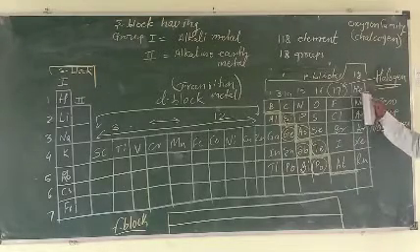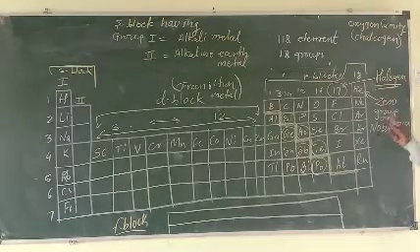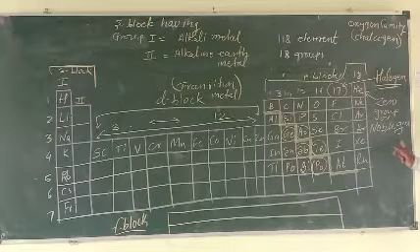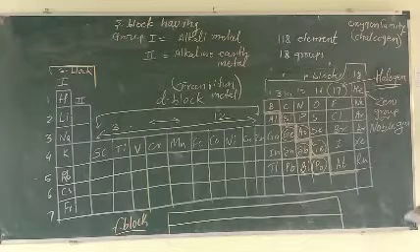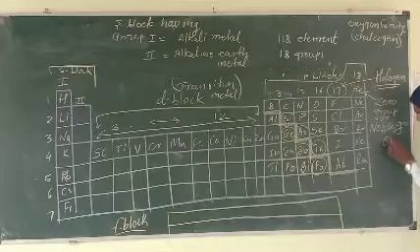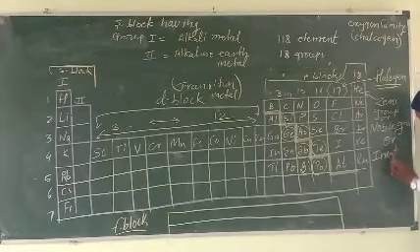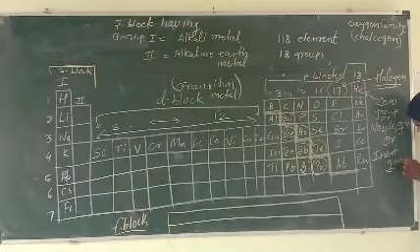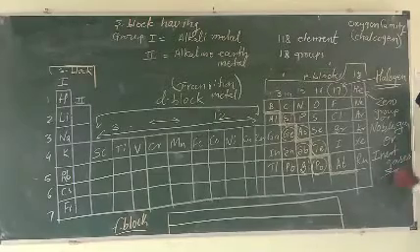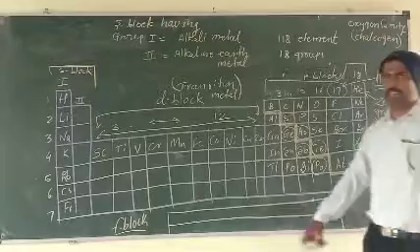What is the name of this 18 group? Zero group, also called the noble gases, or also one more name, inert gas. These are also the names of the 18 group.